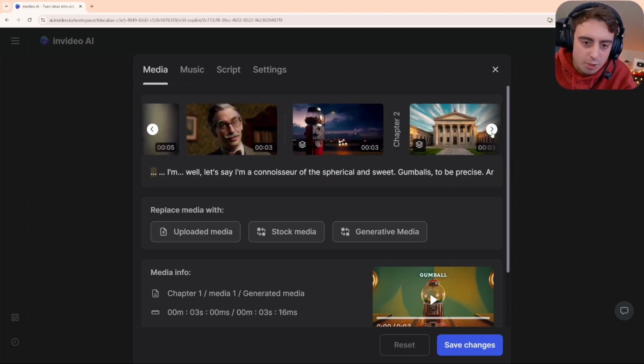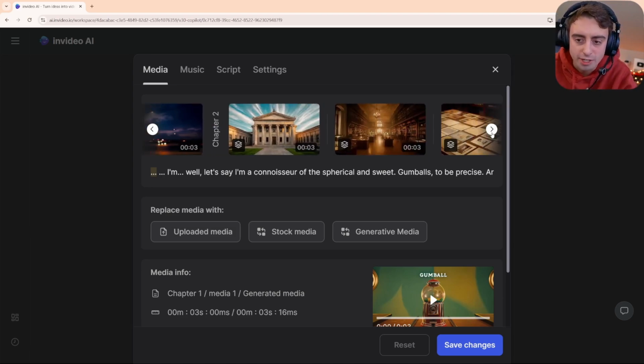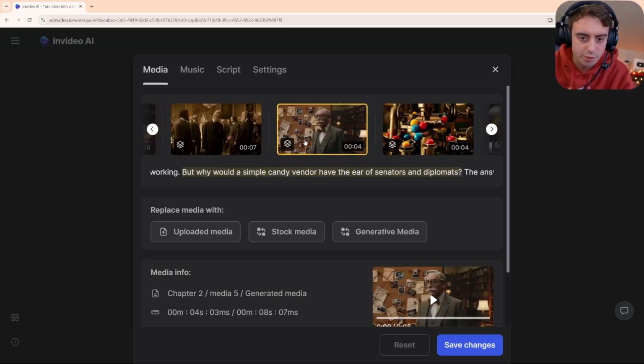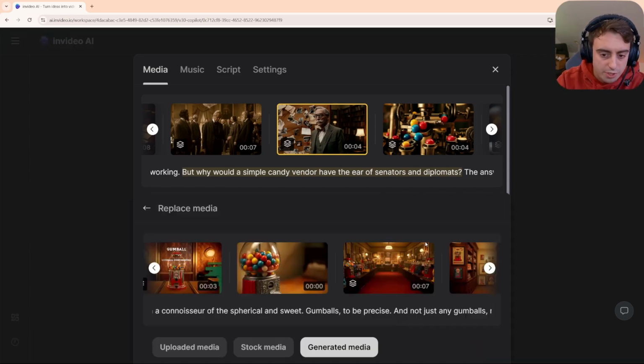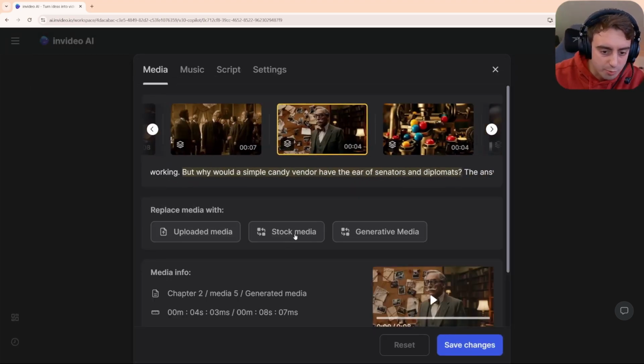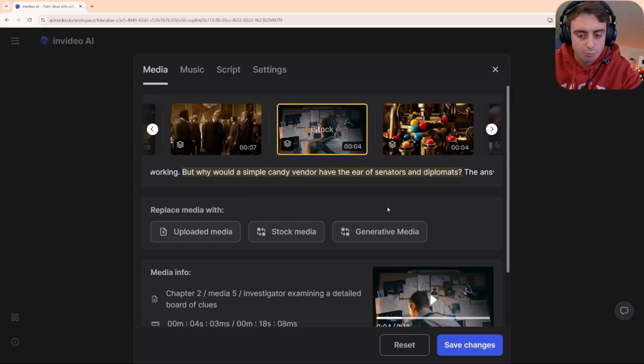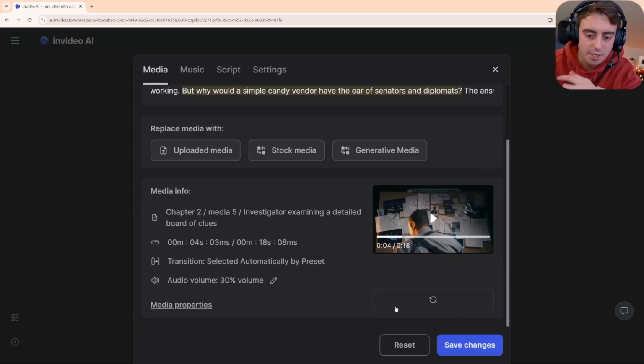And of course, if we do come across one that we aren't a fan of, such as this one, for example, which had some morphing in the background, we can either upload our own media that we have recorded or procured. You can literally go do your own AI generations with your own prompts and then replace these. Or you could redo the generative media or replace it with stock media. And there we go. I just replaced it with some stock media that looks maybe a little bit better.